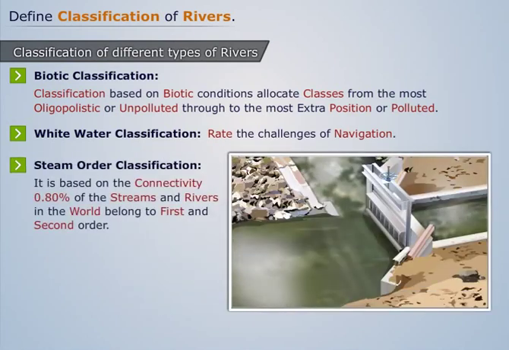Stream order classification. It is based on the connectivity. 80% of the streams and rivers in the world belong to first and second order. Related term is